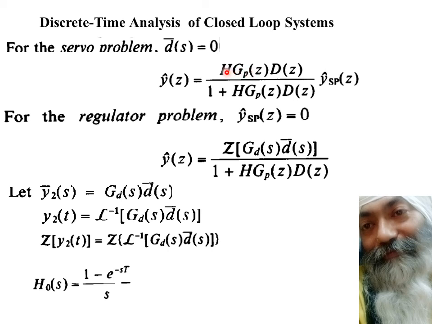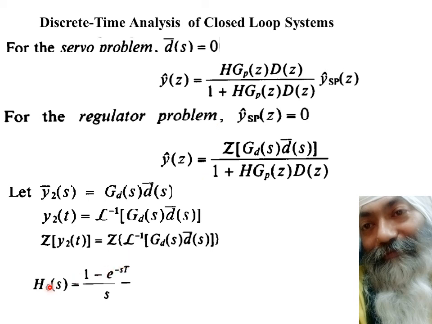And if you don't know the transfer function of H in the S domain, I'm just telling you that for zeroth order hold, which is the most popular, the transfer function is given by (1 minus e to the power minus s times sampling time T) divided by s. This whole thing is multiplied by GP. GP can be, let us say, 1 upon (s plus 1) or whatsoever. The multiplication of this, whatsoever is the final outcome, we take the Z transform of that.